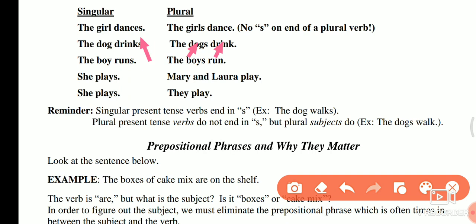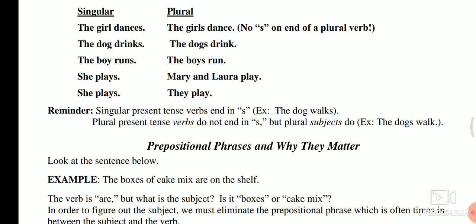That is the main point you have to keep in mind. Plural never ends with s. Okay. Same with the examples: the dog drinks, the dogs drink. The boy runs, the boys run. She plays, Mary and Laura play. She plays, they play.